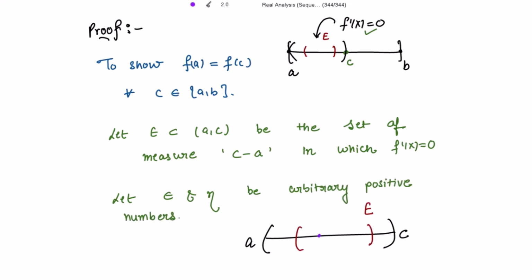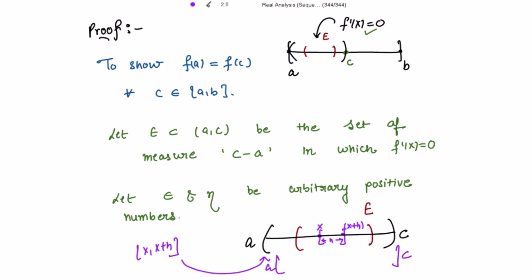Now to every x in E, there is an arbitrarily small interval. Let me take this distance to be h, and this point becomes x plus h. So for each x we have this small arbitrary closed interval [x, x+h], and this interval is contained in the open interval (a, C). We can also say it is in the closed interval [a, C].